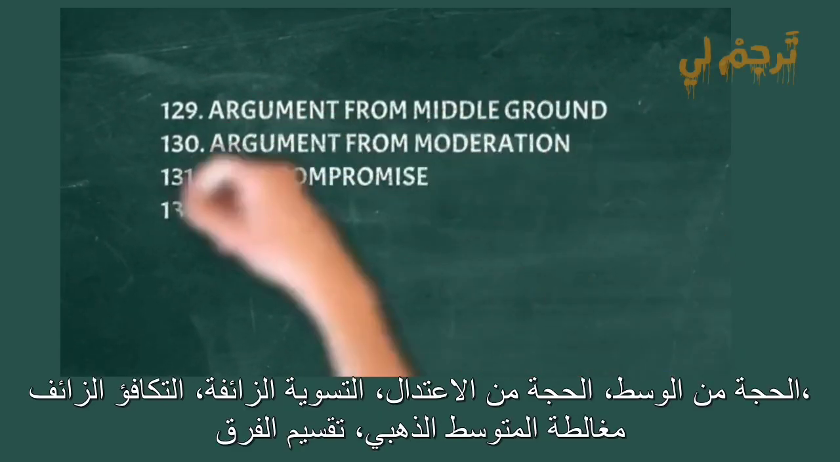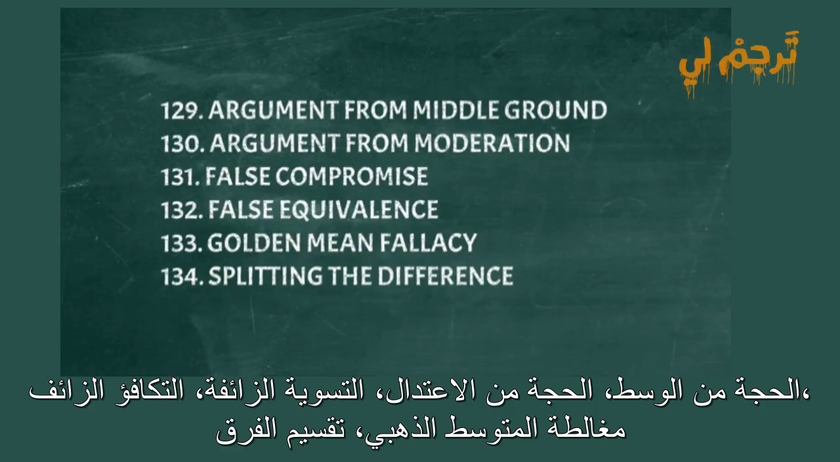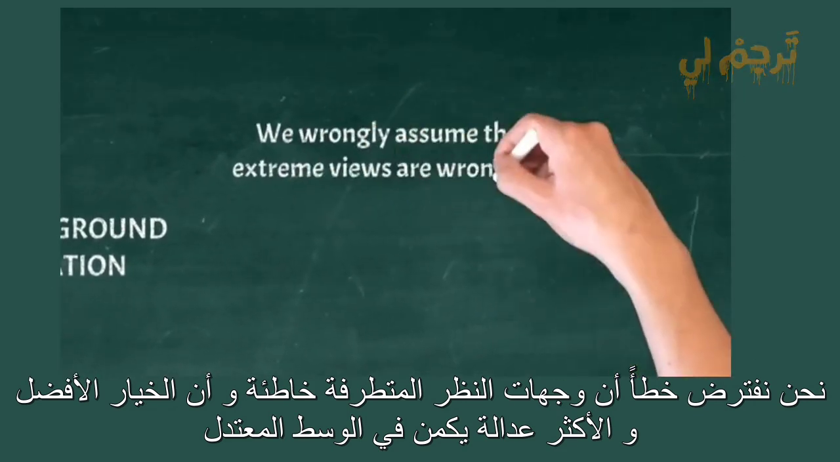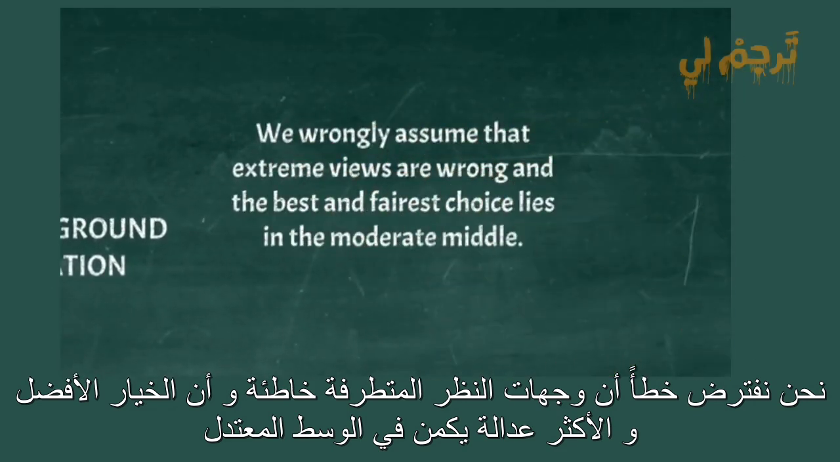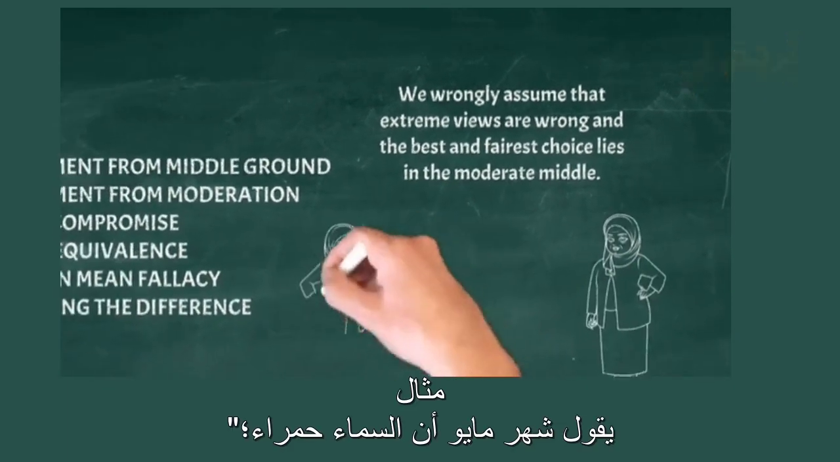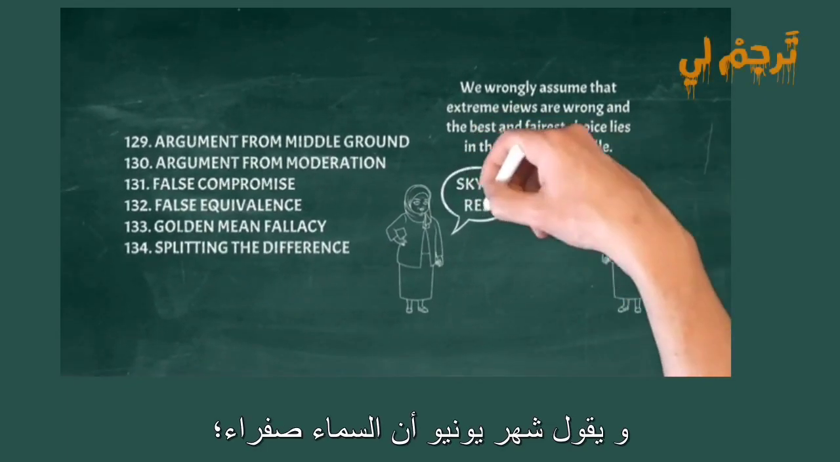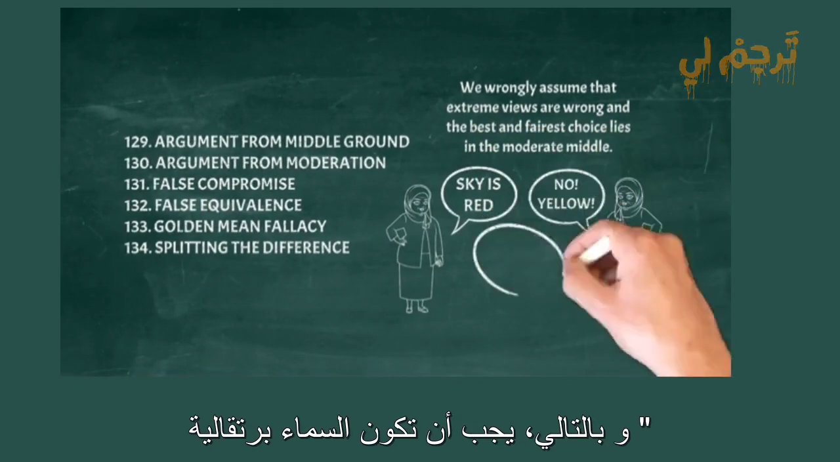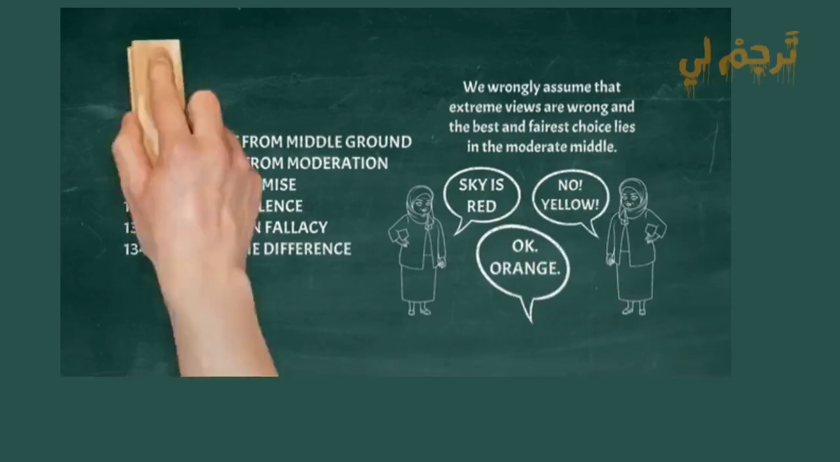Argument from middle ground, argument from moderation, false compromise, false equivalence, golden mean fallacy, splitting the difference. We wrongly assume that extreme views are wrong and the best and fairest choice lies in the moderate middle. Example: May says the sky is red, June says the sky is yellow, therefore, the sky must be orange.